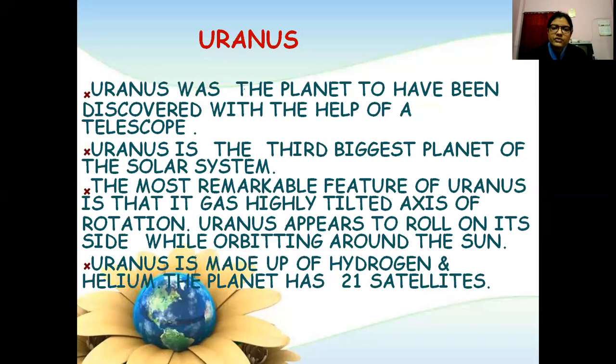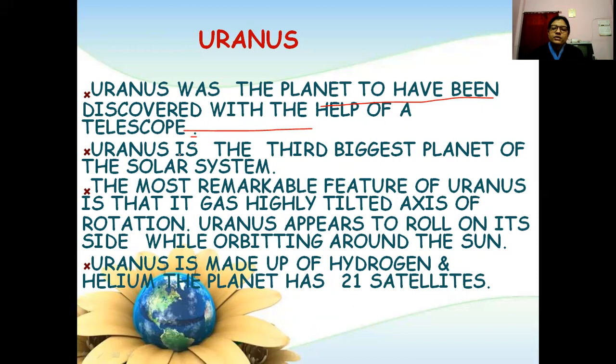Uranus. Uranus was the first planet to be discovered with the help of the telescope. Uranus is the third biggest planet of the solar system. The most remarkable feature of Uranus is that it has a highly tilted axis of rotation. Uranus appears to roll on its side while orbiting around the Sun.